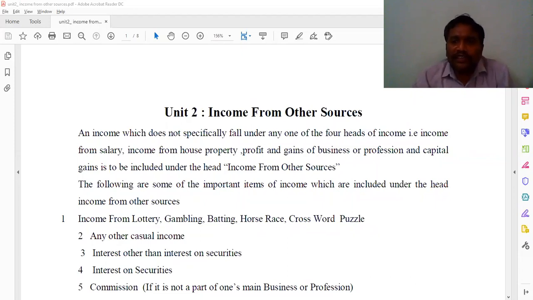So the income from other sources, as I said just now, is income which does not fall under the four heads: income from salary, income from house property, profits and gains from business or profession, and capital gain. Such income falls under the residuary head. As per our syllabus, we have divided income from other sources into two parts, part 1 and part 2. Here, first we have to know what is income from other sources. Look at here once.